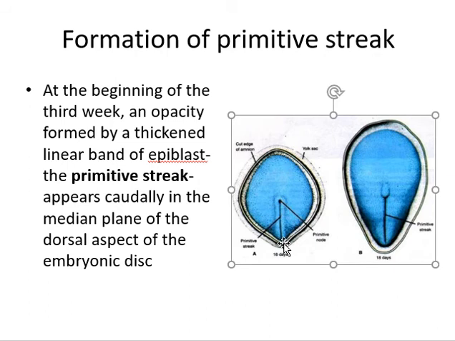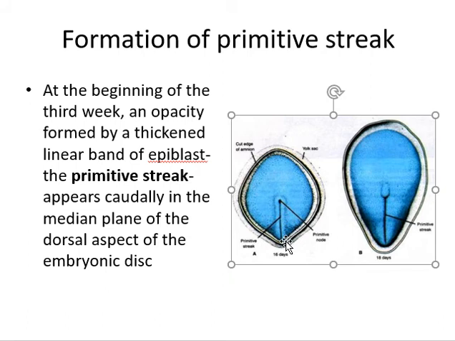So the development of the primitive streak is, number one, from the caudal to the cranial direction. Number two, it is going to develop in the median plane. And number three, you will see that this is the dorsal aspect of the embryonic disc. An opacity appears first in the caudal direction, then it will form a groove.